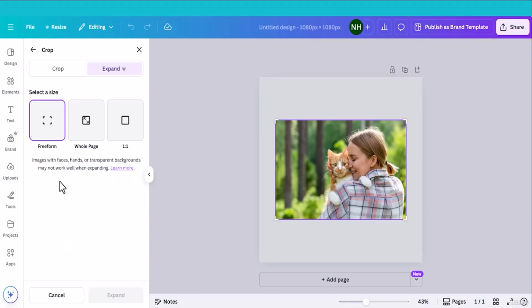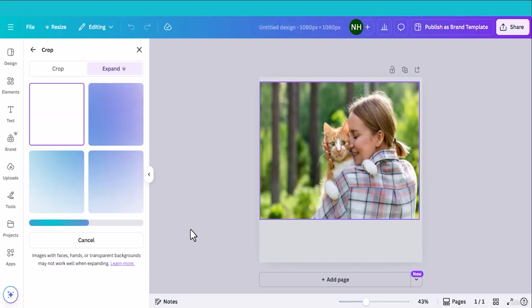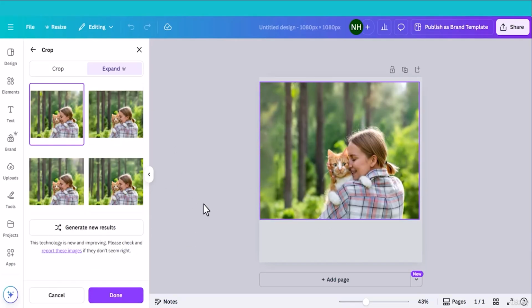There are three options: freeform, whole page, one-on-one, that is square shape. Let me first choose freeform. Drag this photo, this one. What Magic Expand will do, it will expand every corner of the image. Let's see how it works. Click expand. Now Canva AI will expand the image. Here 4 different options. Image is expanded magically. So this is a cool feature of Canva AI.